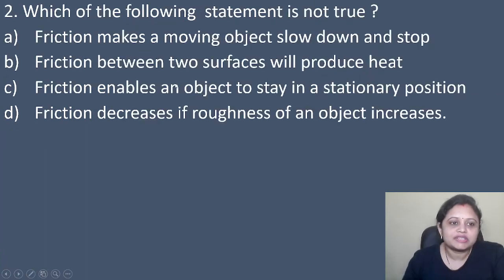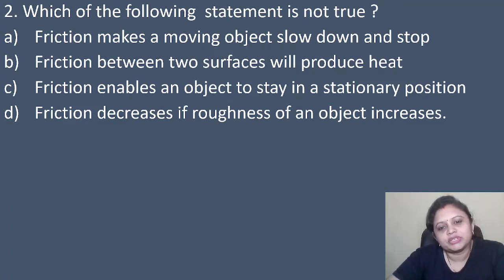Coming to the next question, which of the following statements is not true? Option A, friction makes a moving object slow down and stop. Option B, friction between two surfaces will produce heat. Option C, friction enables an object to stay in a stationary position. Option D, friction decreases if roughness of an object increases.